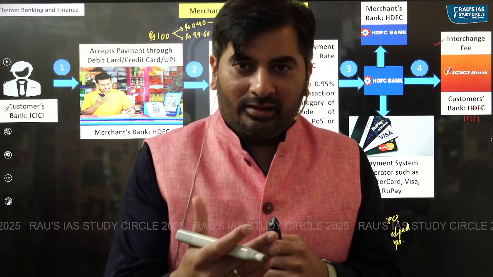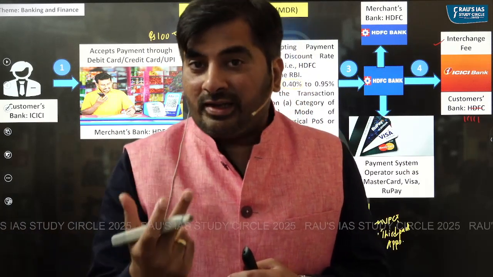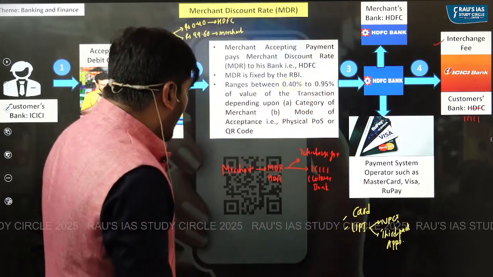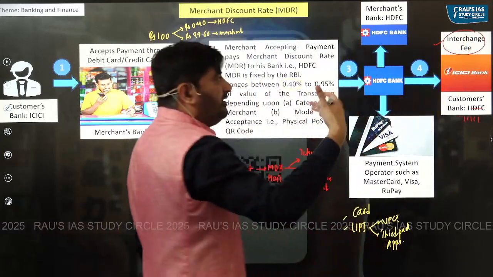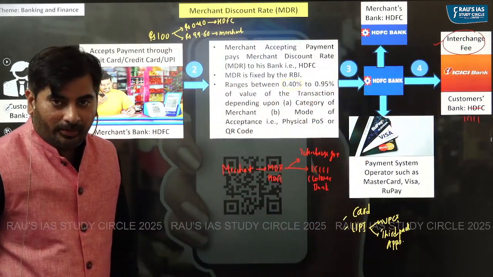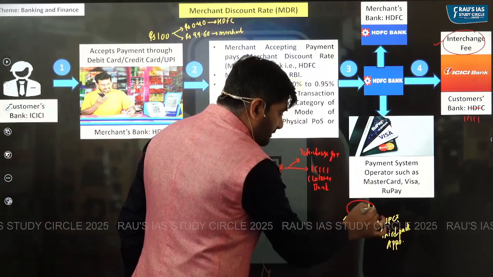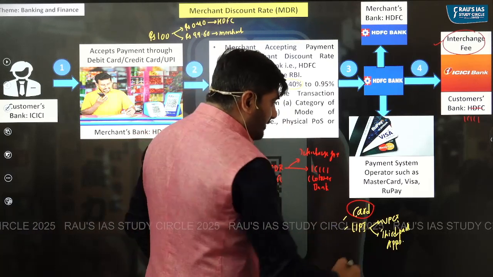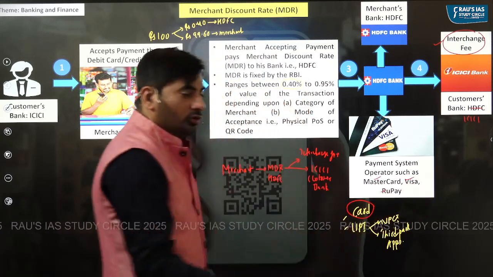As far as MDR is concerned, how much MDR is to be paid? Who is fixing it? Reserve Bank of India. But how much should be the interchange fee? Who is fixing this interchange? In case of cards, the interchange fee is actually fixed by MasterCard, Visa, as well as RuPay.